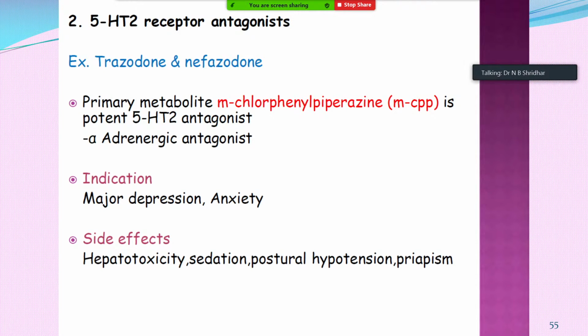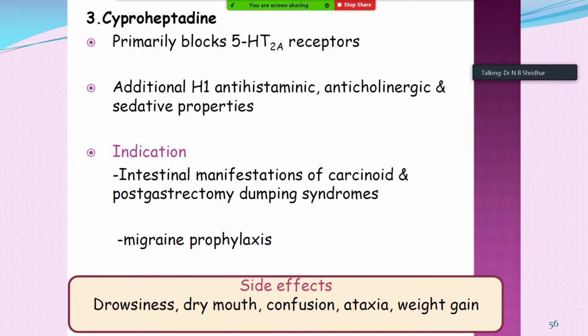It is a primary metabolite, m-chlorophenylpiperazine. It is a potent 5-HT2 antagonist and an alpha adrenergic antagonist also. The indications of these drugs are depression and anxiety, whereas the side effects are hepatotoxicity, sedation, postural hypotension and priapism, and all these are common side effects.